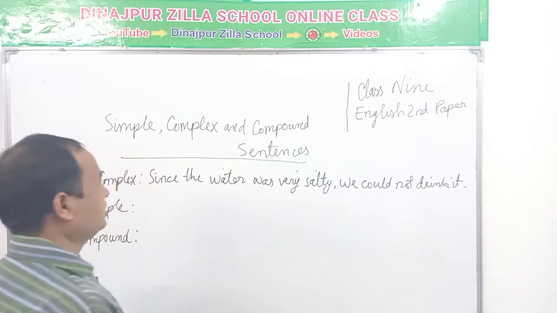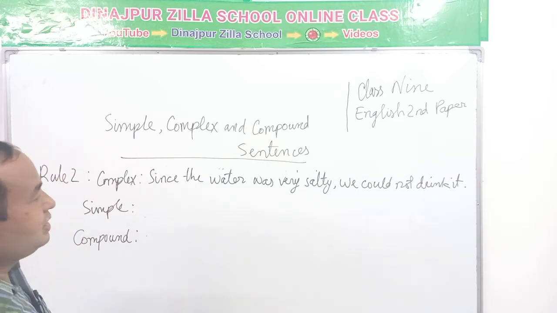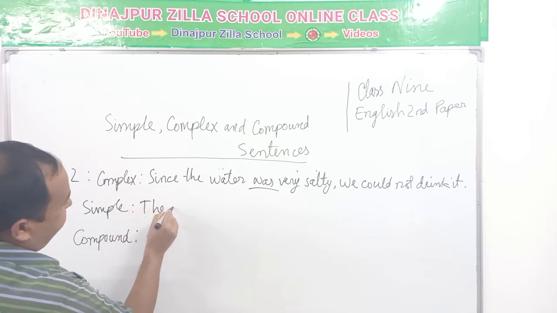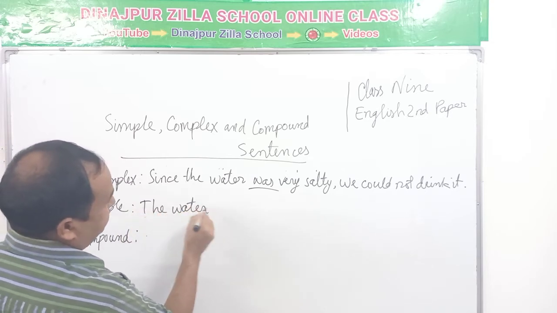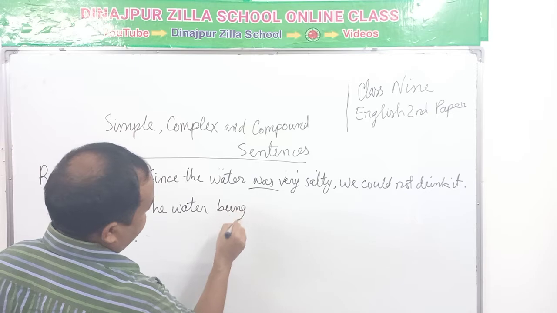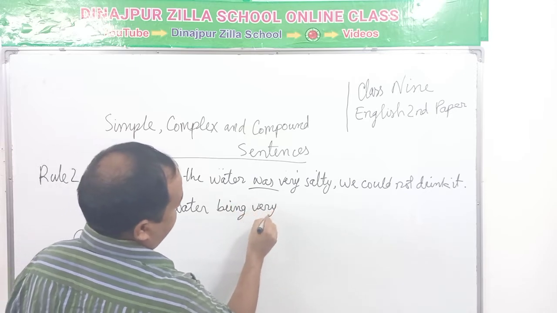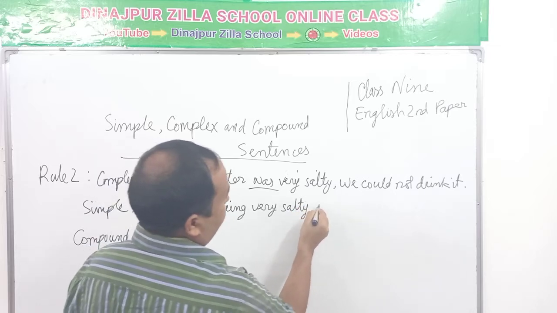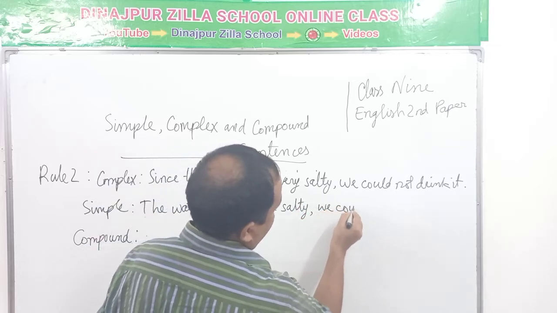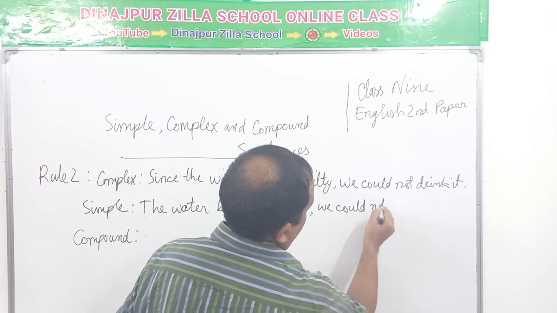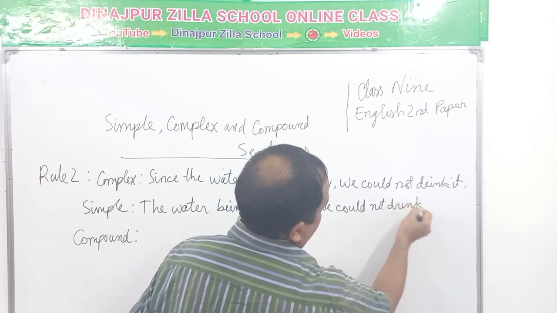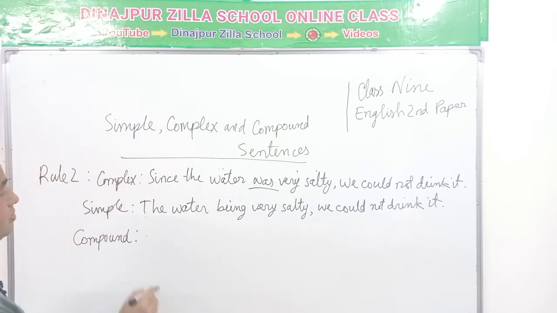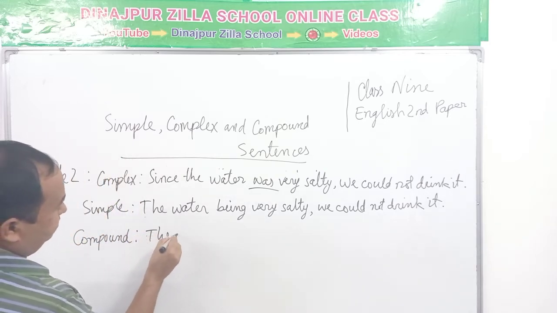So here the present participle form will be used: The water being very salty, we could not drink it.